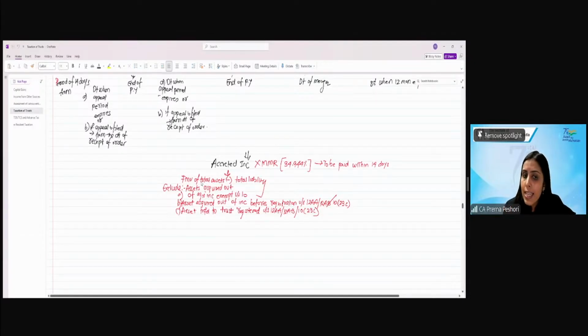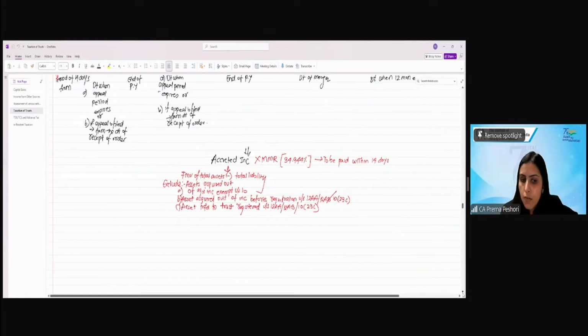It excludes the assets acquired out of agricultural income, which is exempt under section 10, because this was not charitable income. Assets acquired out of income before getting the registration under 12AA or 12AB. Again, this is not out of the exempted income. Assets transferred to a trust registered under 12AB. So if the asset has been transferred to some other trust, then of course it will not be considered as accreted income. Are we clear?